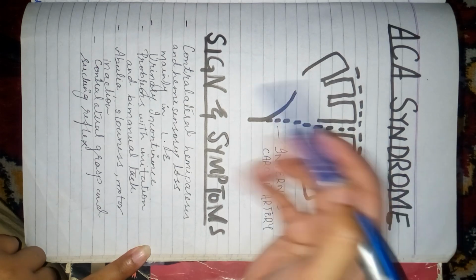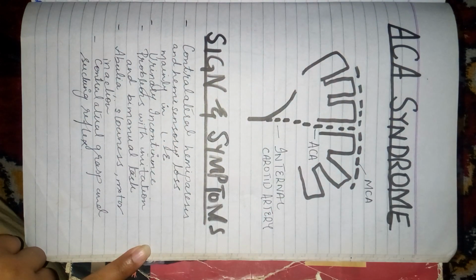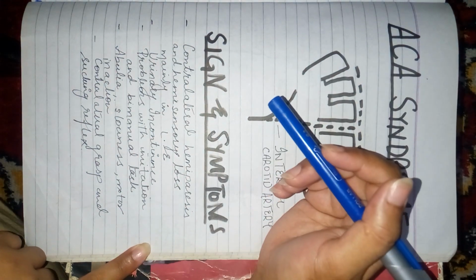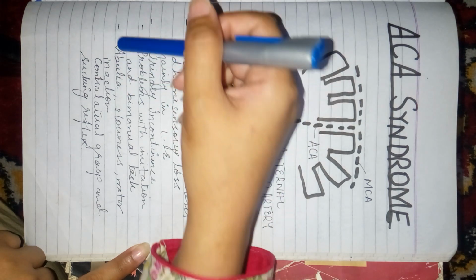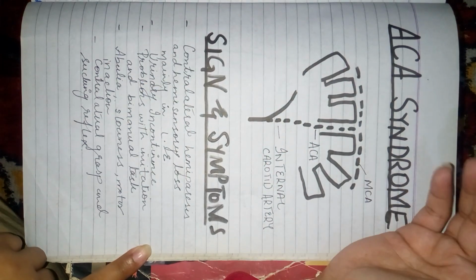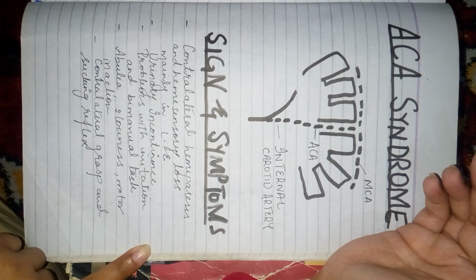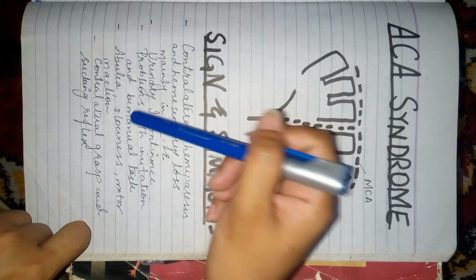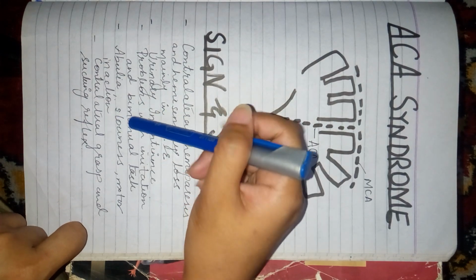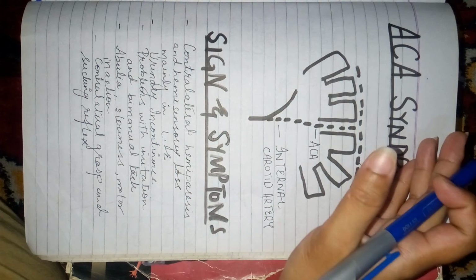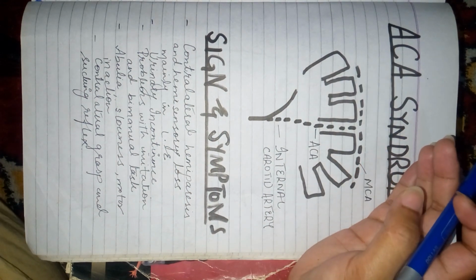Okay. Then there are some signs and symptoms which do not have a specific location, like abulia. Abulia means that the person suddenly goes mute and does not talk that much. The person will be slow and less spontaneous, with a delayed reaction time and everything.